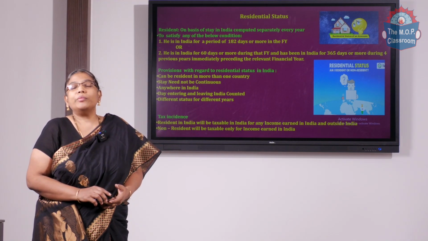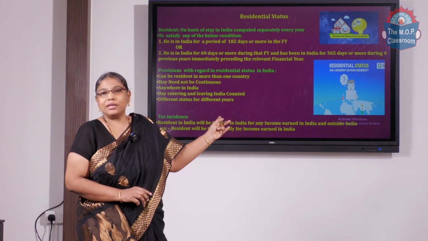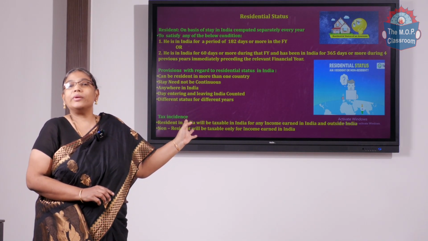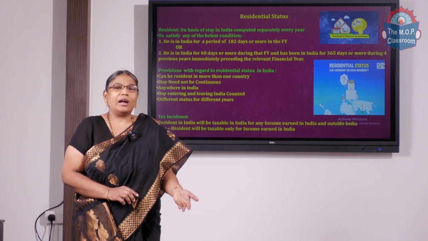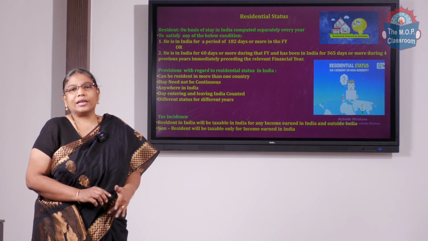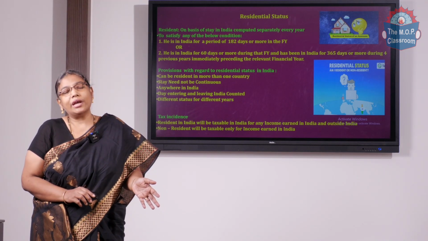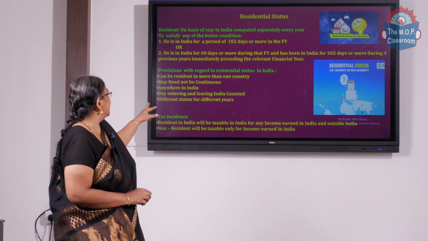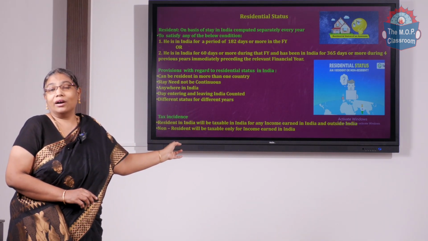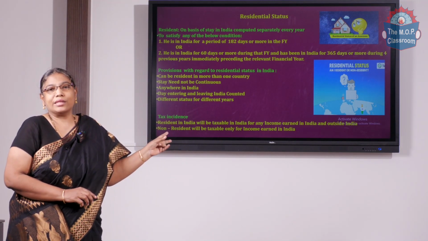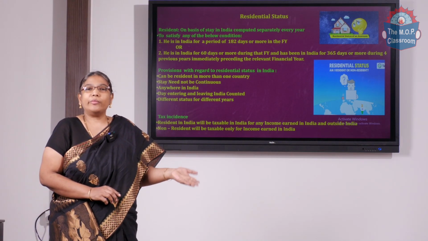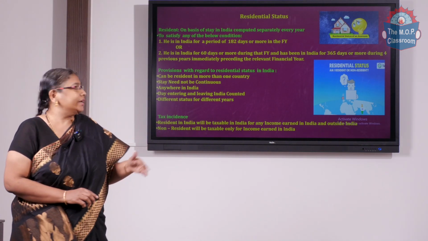And then to determine this number of days in India, the stay does not require to be continuous. So, he can stay for some 100 days and then go abroad again, come back and stay for the remaining period. So, stay need not be continuous, and he can stay anywhere in India, not necessarily in one particular place. For part of a period he could be in Chennai, the remaining part he could be in Delhi.